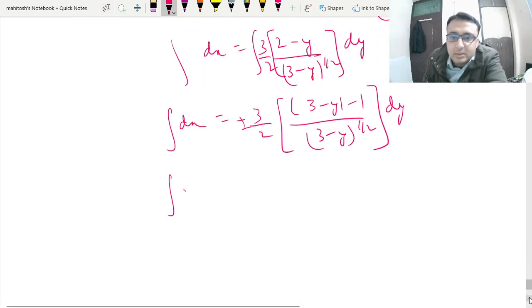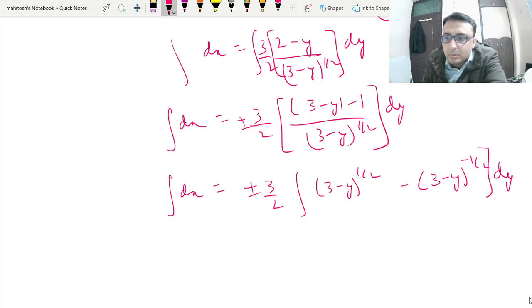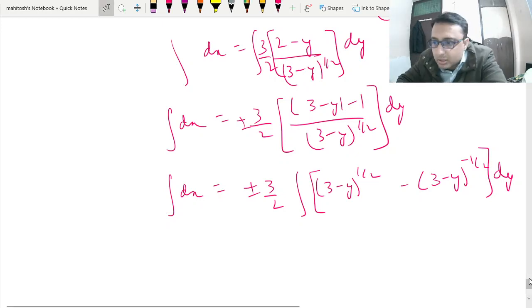So we can write this as dx is equal to the integral of, okay, this we can write from our basics of integration.